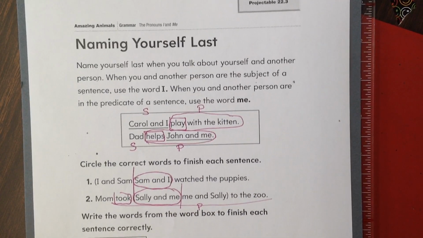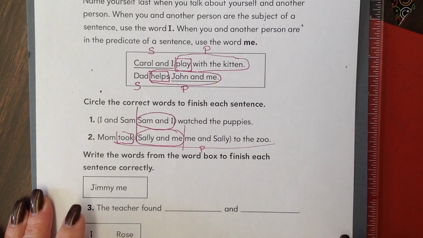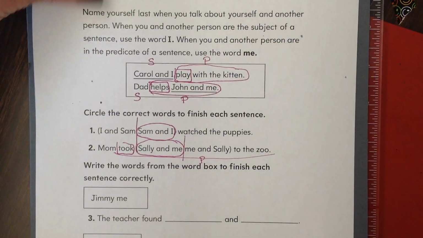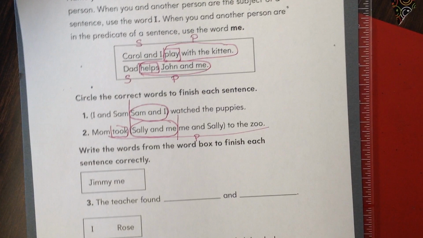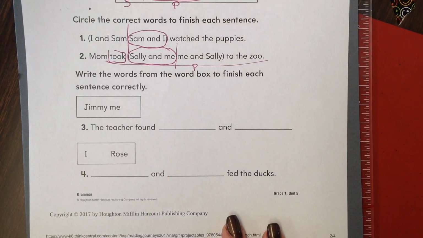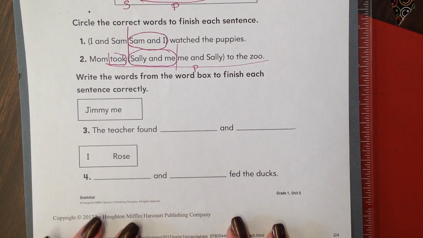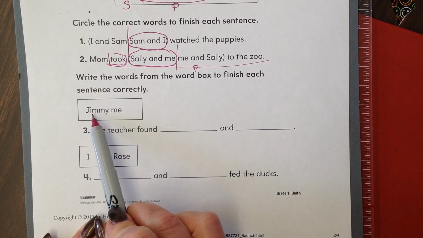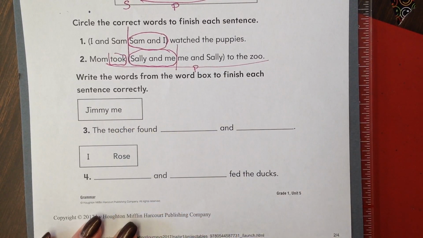Okay, let's do a practice down here. Here we go. Our choices here, we have the word Jimmy and we have the word me. They want us to put them in the blanks to complete the sentence correctly.